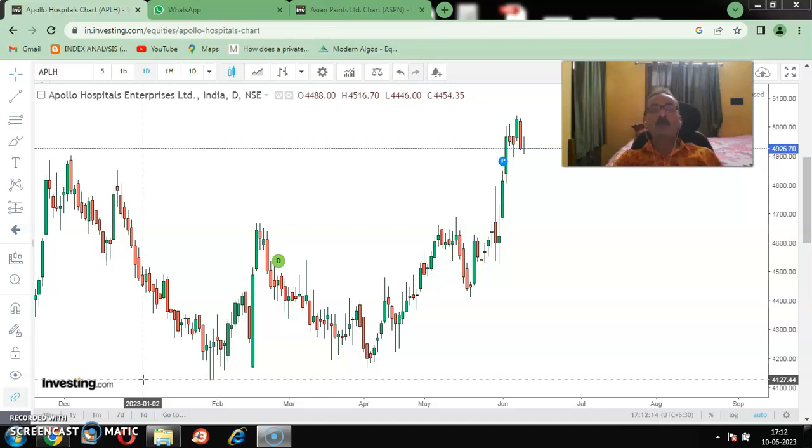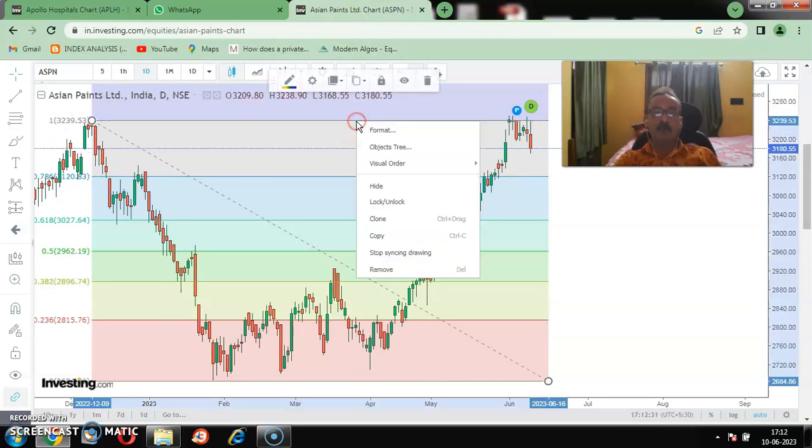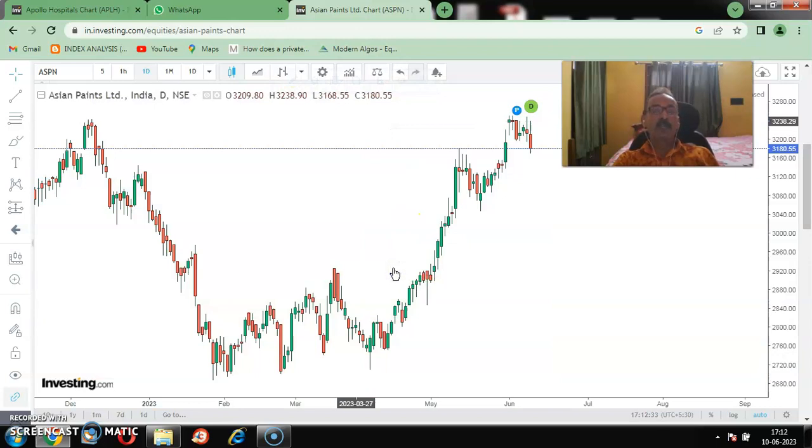Now, first of all, let me open one chart so that I can illustrate with an example, and it will be easier for you to understand. Now this is a chart. Let me first remove what I have already plotted here, and plot once more. This is a chart of Asian Paints.